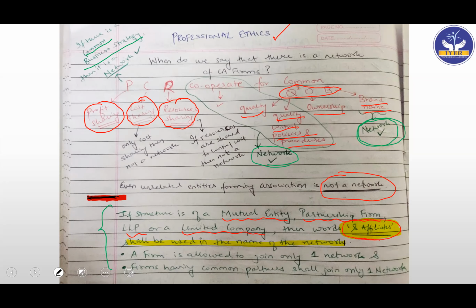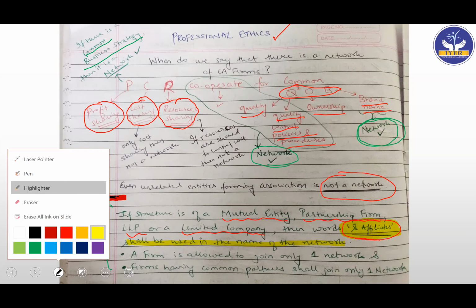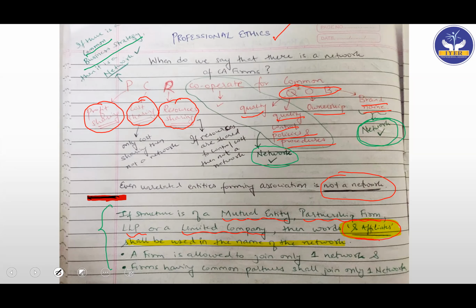A firm is allowed to join only one network. So again, a very nice point. This can come in an MCQ. Again, a very important point. So the first important point is "and affiliate". Second, they are saying that a firm is allowed to join only one network. Only one network they can be part of. Again, a very important point from an MCQ perspective.